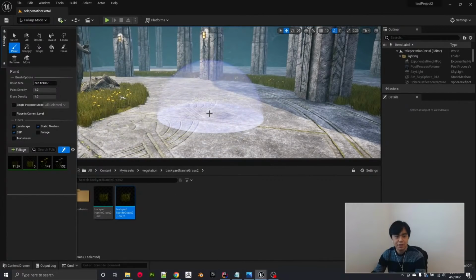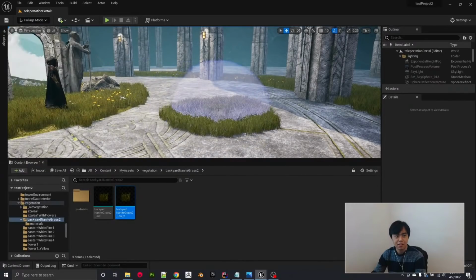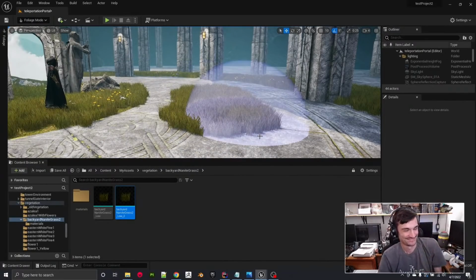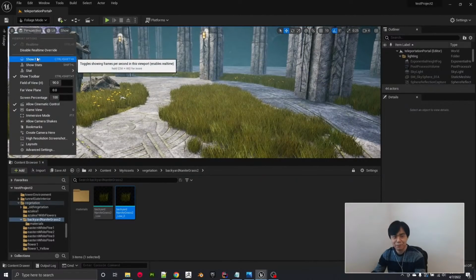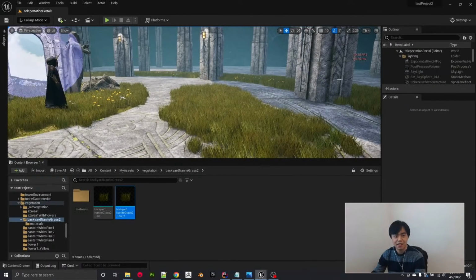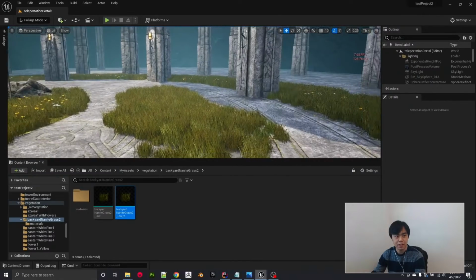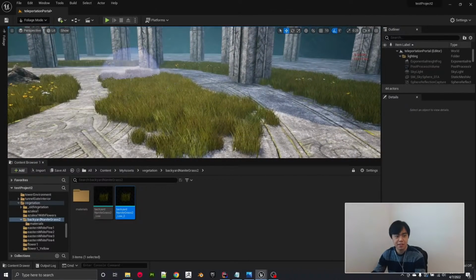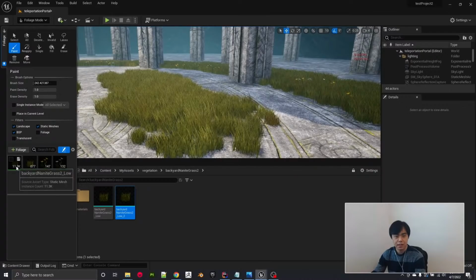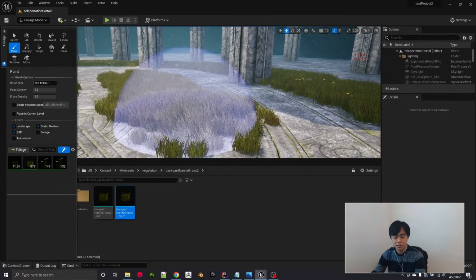Yeah, on games I've worked on, they were counting individual verts on grass. Be like, you got to get rid of one more. Yeah. Oh, so it's kind of crazy. Earlier it was a little bit, but now with this non-Nanite grass, let me check if I have that. Yeah, this is the one that's non-Nanite. So, I mean, it's absurd. Let me try to delete. Let's see if it changes.